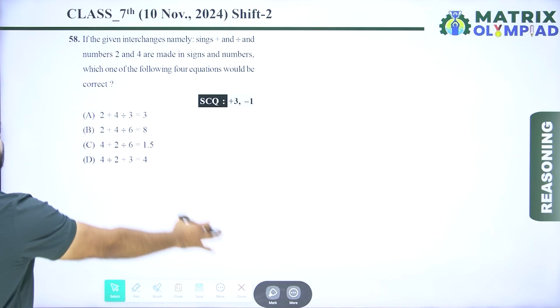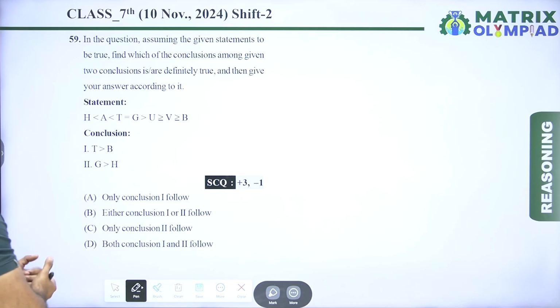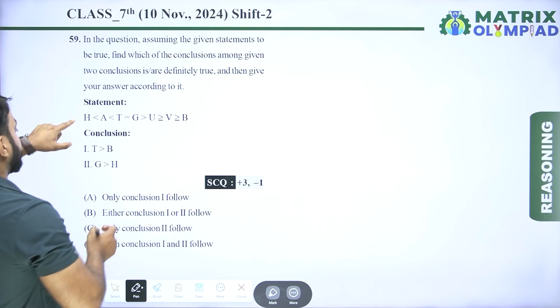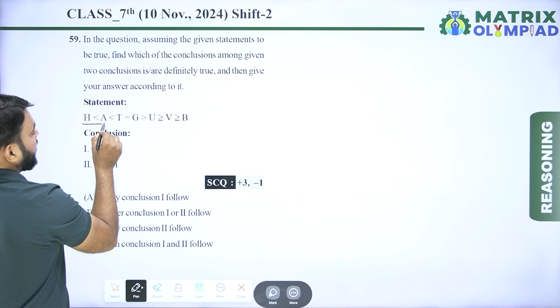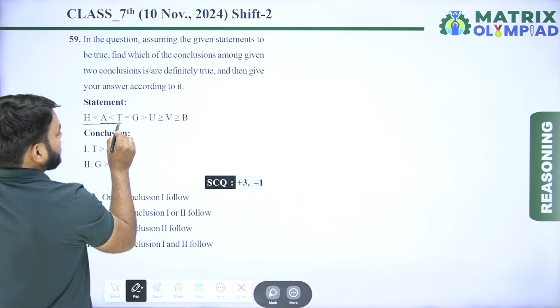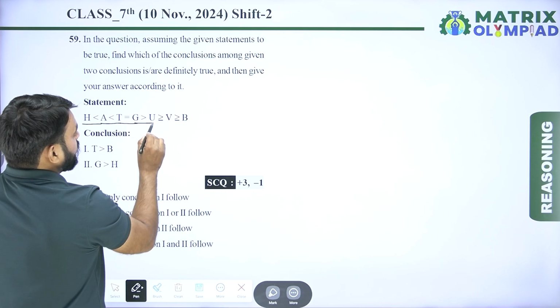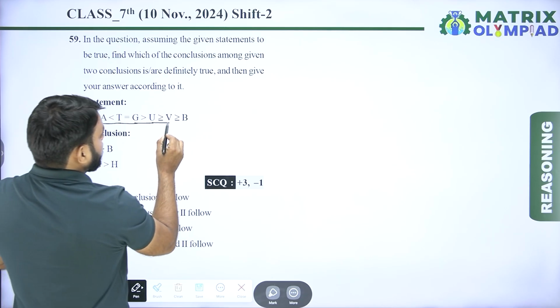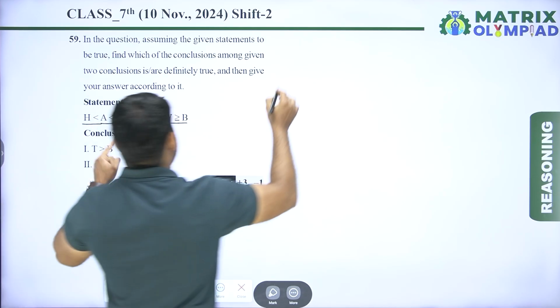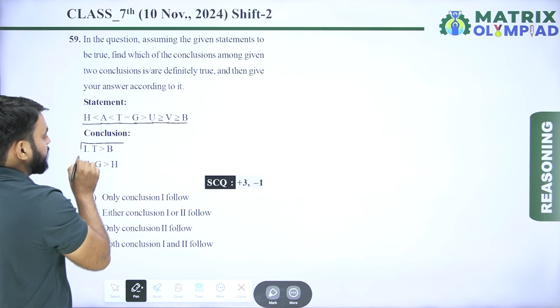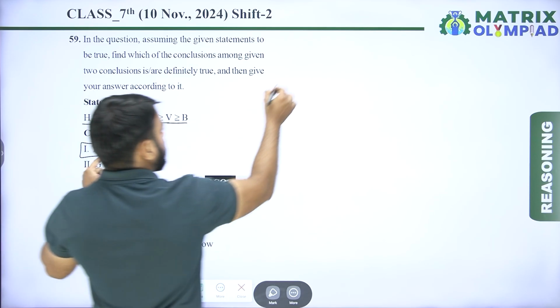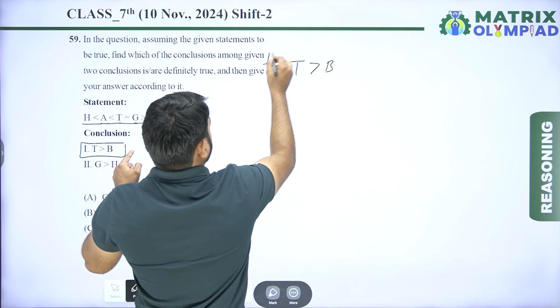Let's move on to the next question. Now the next question is question number 59. In the question, assuming the given statements to be true, find which of the conclusions among the given two conclusions are definitely true, and then give your answer accordingly. So the statement is H less than A less than T equal to G greater than U greater than or equal to V greater than or equal to B. Now the conclusions are H greater than B, T greater than B. So T greater than B is conclusion first.